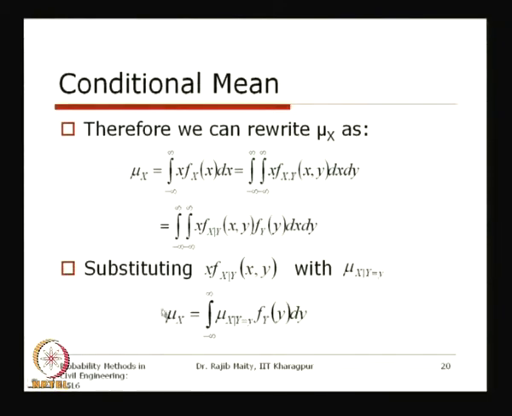then we will get that mu x is equal to the conditional mean multiplied by the marginal density, over the entire range of the random variable for which the marginal density is taken, to get the expectation of the other random variable. So this is exactly what we discussed in the case of the discrete random variable, and here we are putting the same thing in the light of the continuous random variable.